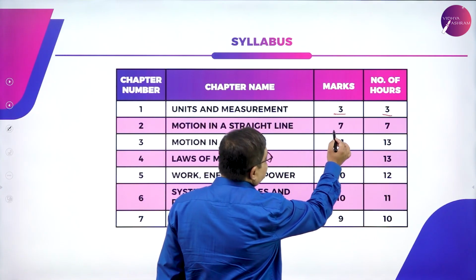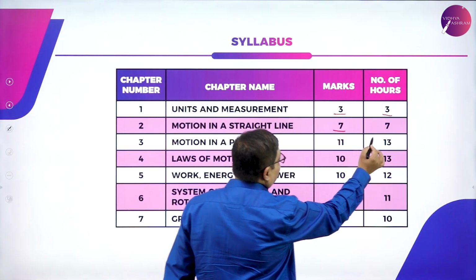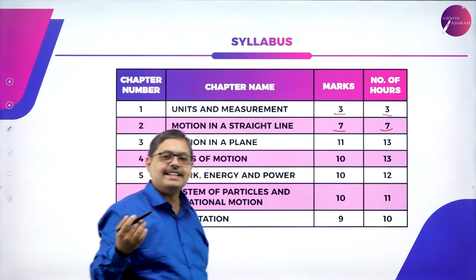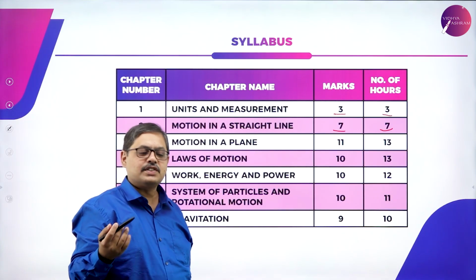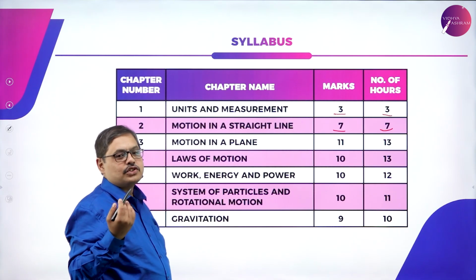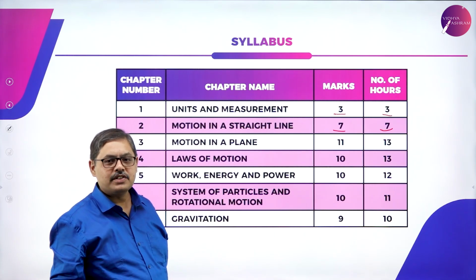Moving on, the second chapter is motion in a straight line. This is for 7 marks and the time allocated here is 7 hours. We are going to study about instantaneous speed, instantaneous velocity. We are going to study about acceleration, so on and so forth in this chapter.